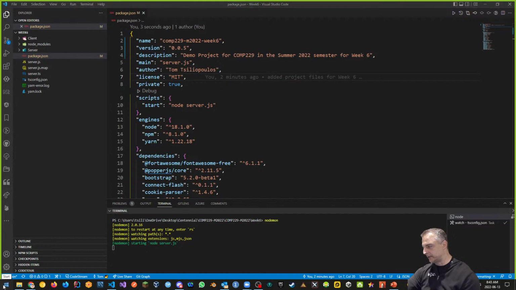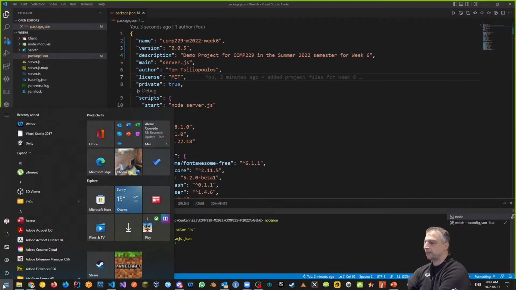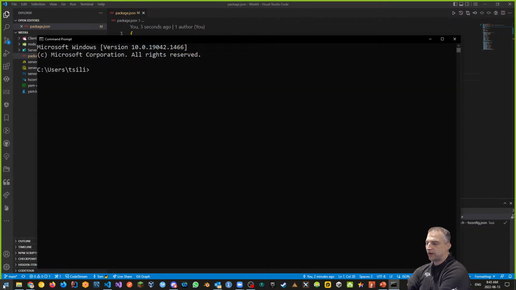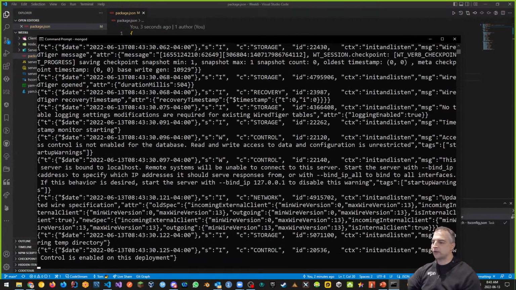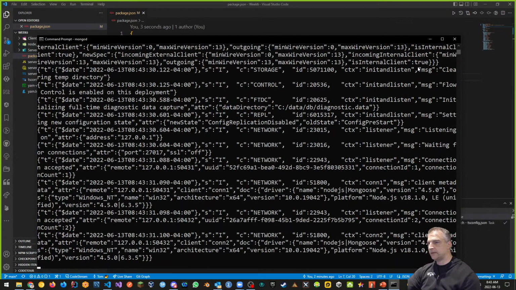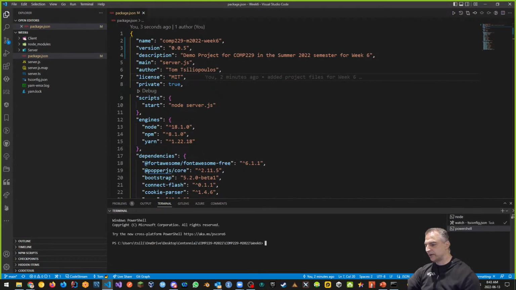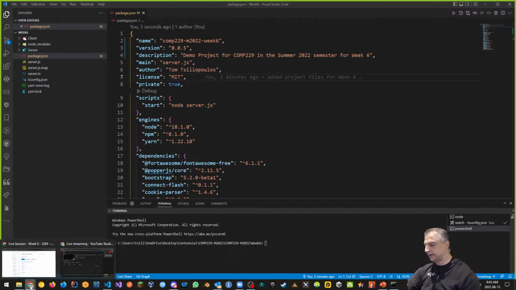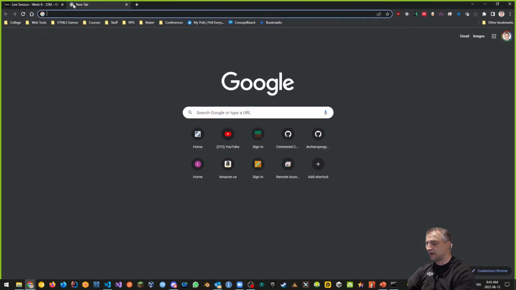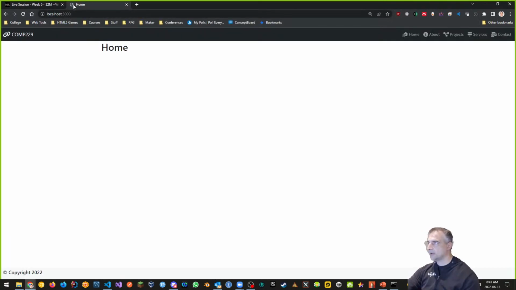So let's run MongoDB. Again, I'm going to pull up a command prompt to run MongoDB locally, mongod. And if everything goes well, we can see MongoDB is running. And as soon as I do that, you can see that it connected to MongoDB. That's good. I'm going to make another PowerShell here just for anything else we need. And I'm going to run this on localhost so that we know things are okay. So everything is running as normal.